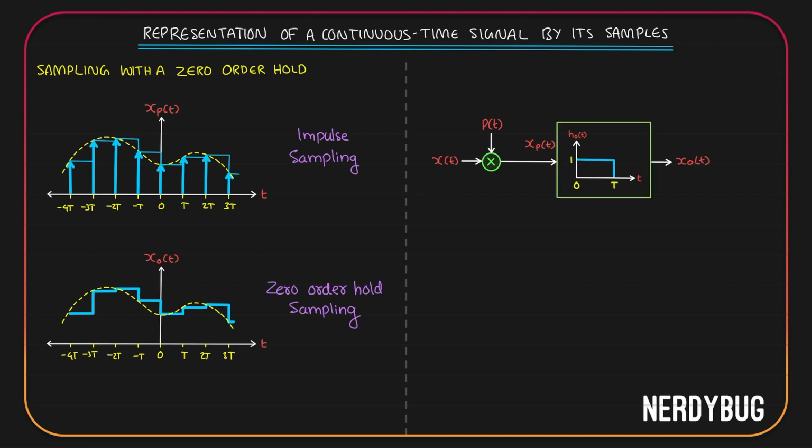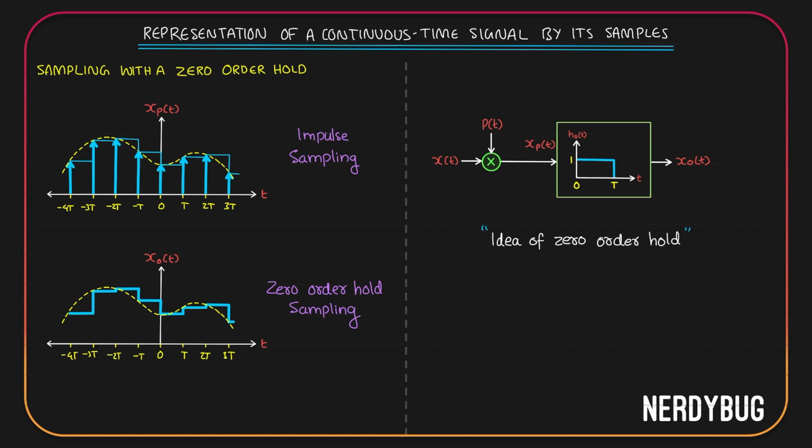The input to this system is xp(t), which is the output of our impulse sampling. Its impulse response is a function ho(t), its magnitude is 1 and it ranges from 0 to T. The output is going to be the convolution of input and impulse response. And over here, it is going to be the output of zero order hold sampling, that is xo(t).